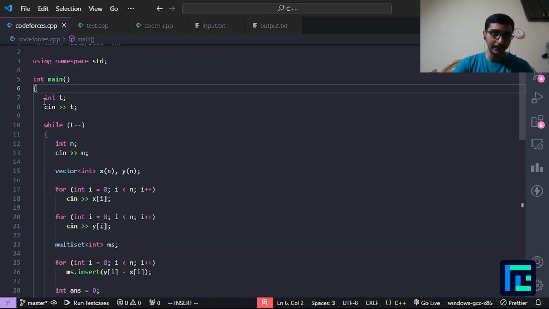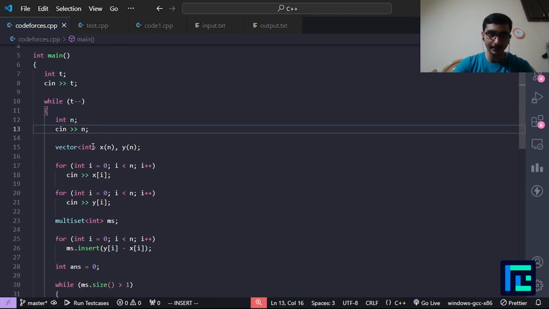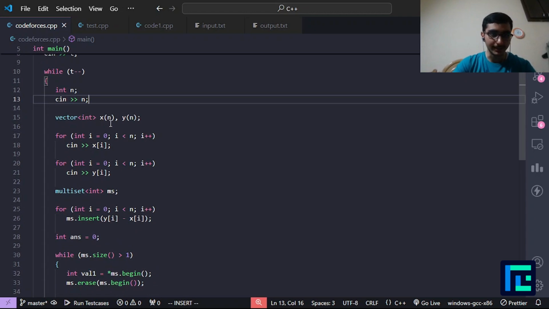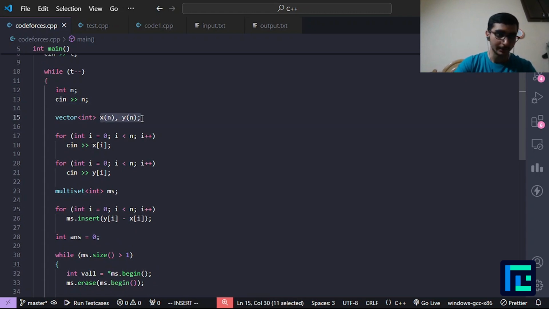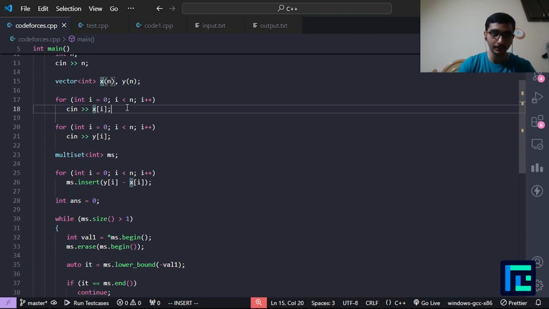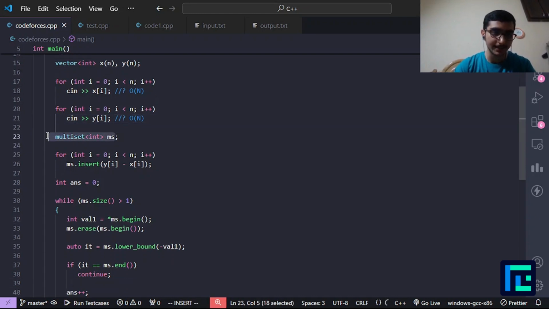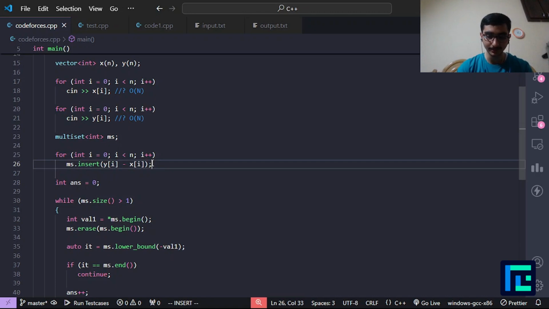First I'll take the input of my test cases. Then for each test case, I will take input as the size, or the number of friends. Then X and Y, they're self-explanatory. They'll store the Xi and Yi of each person. I have taken the input here. We know taking input is O of n here and also here. Now I define my multiset. I've named it MS. Initially I will insert all these values yi minus xi, which I termed as val I.